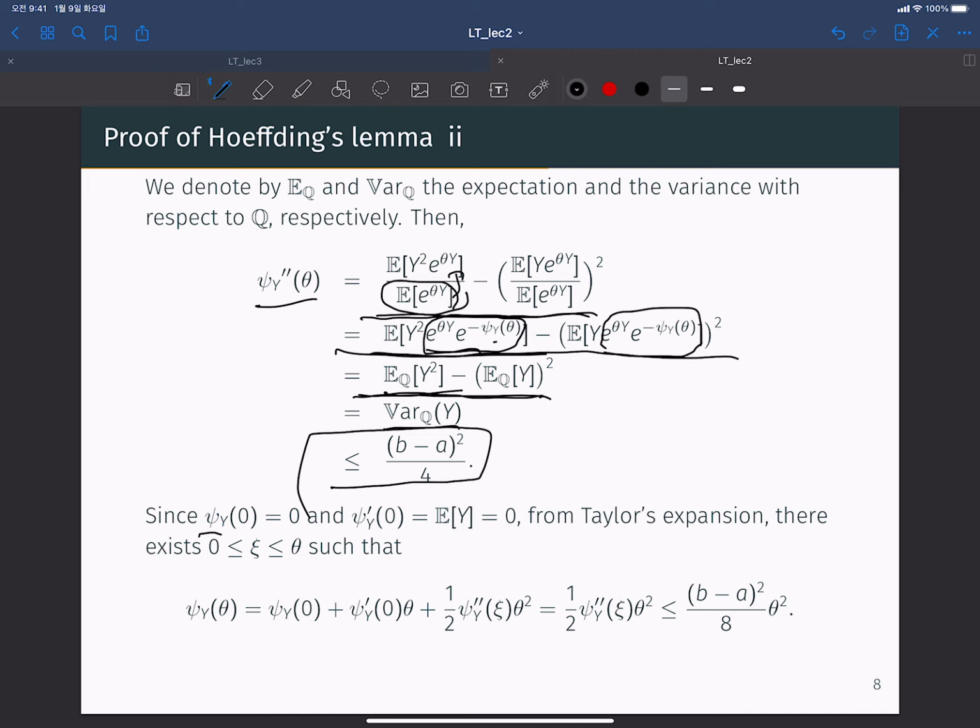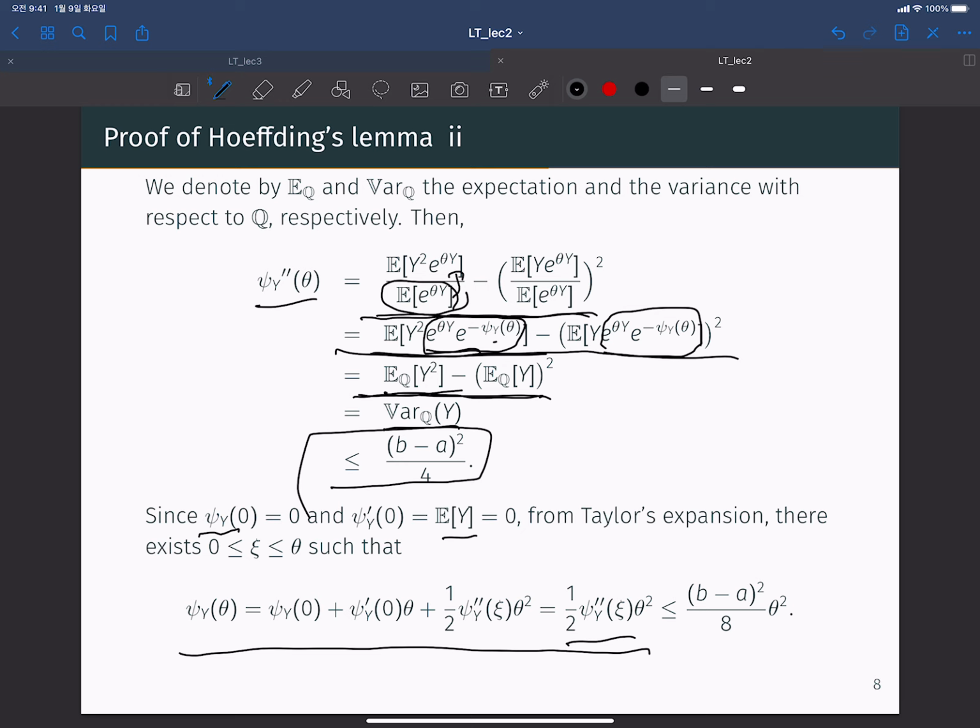And since psi_Y of 0 is equal to 0 and the first derivative at 0 is also equal to 0, since we defined Y so that its expectation is equal to 0, from Taylor's expansion we know that there exists some psi such that psi_Y of theta is equal to 1 over 2 times the second order derivative of psi_Y at psi times theta squared.